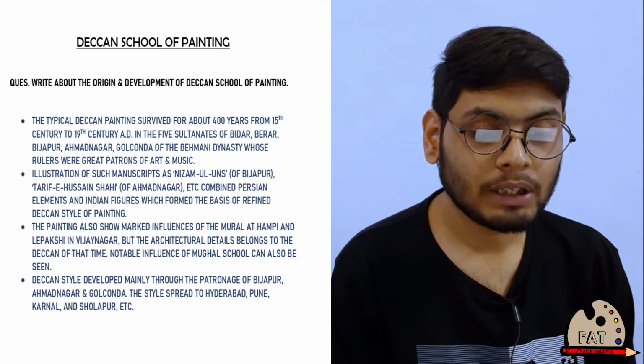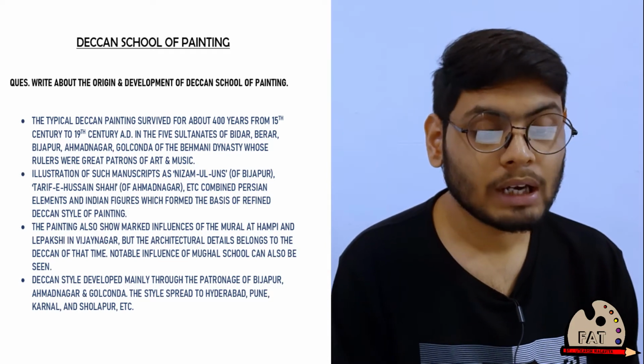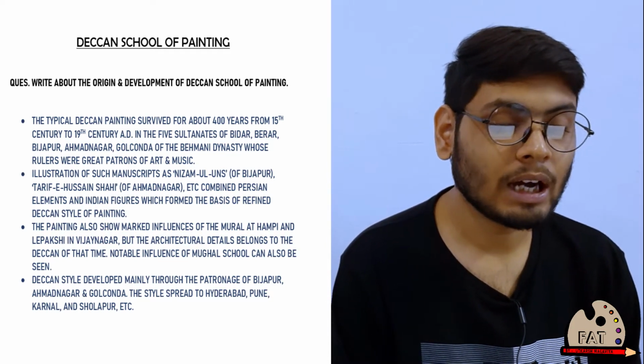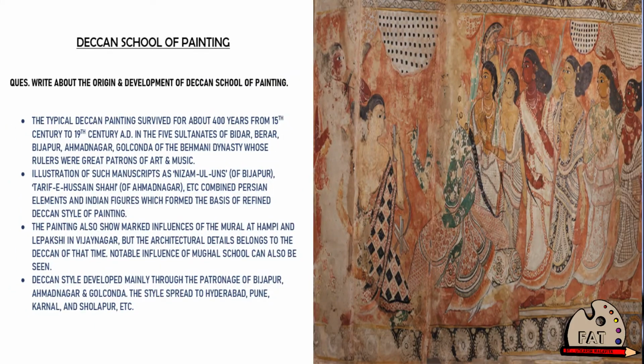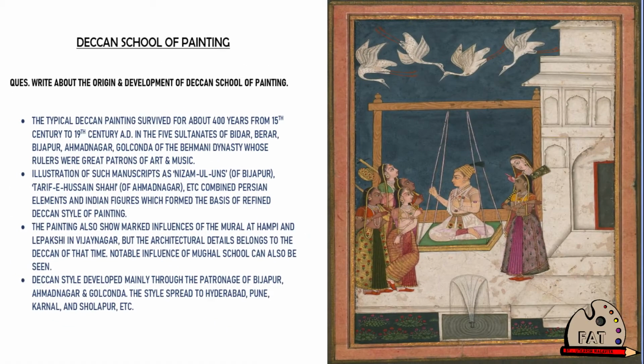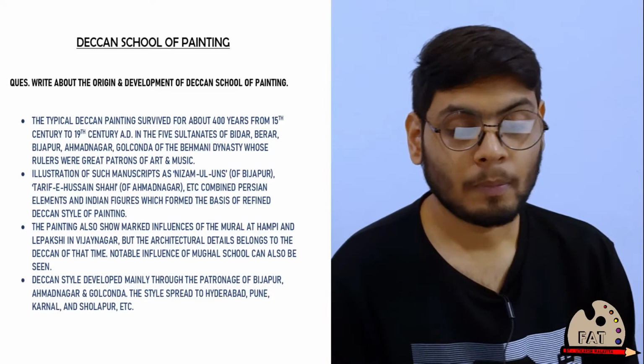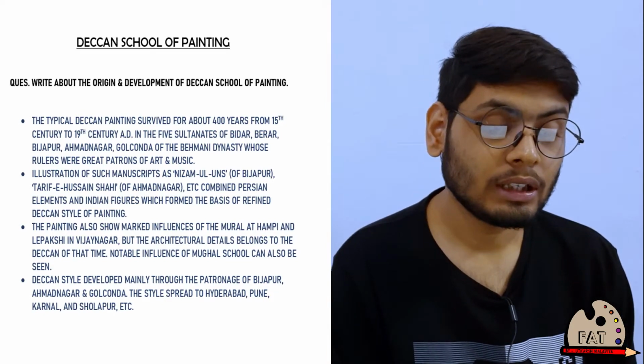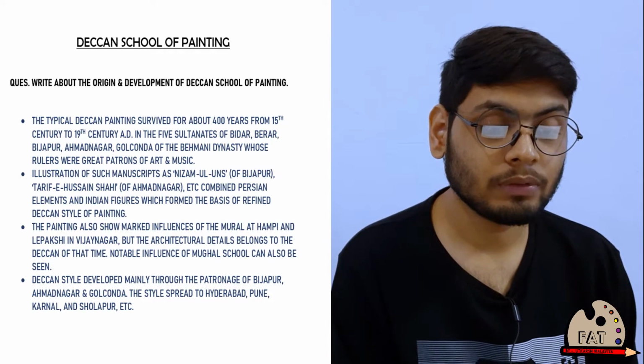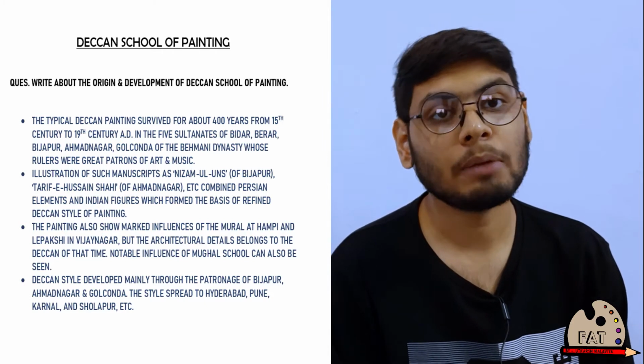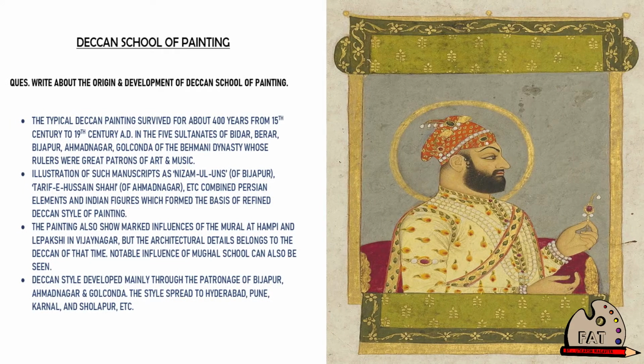Third point, the paintings also show marked influence of the murals at Hampi and Lepakshi in Vijayanagar, but the architectural detail belongs to the Deccans of that time. So you can see the murals at Hampi and Lepakshi influenced these paintings. Notable influence of Mughal school can also be seen. You are shown with the example.